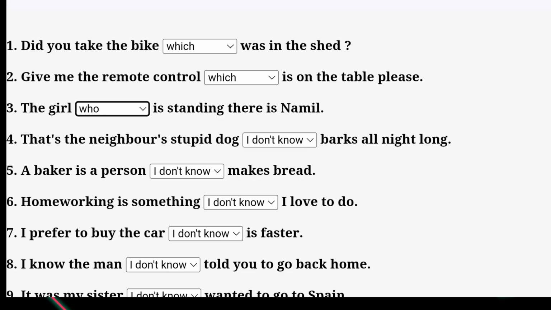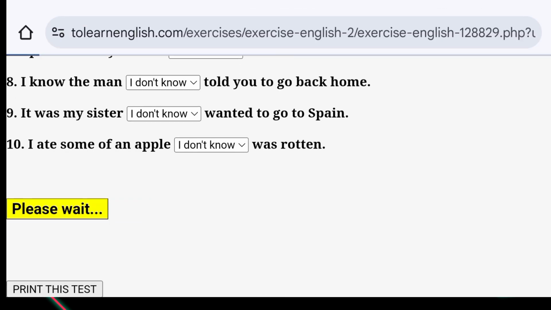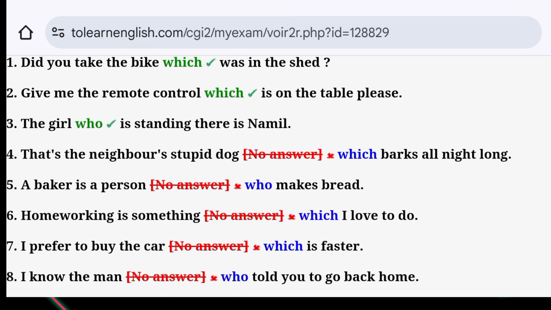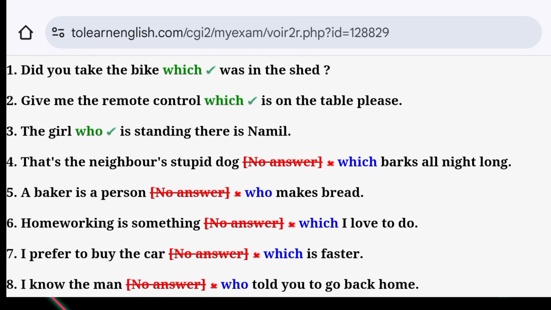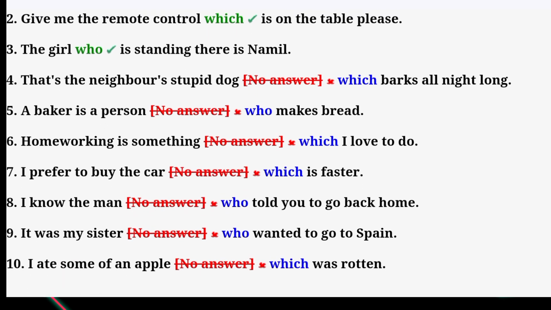Very simple. So you just do the test, you continue, and then you check your test. All right. We have here number 1 is correct. Did you take the bike which was in the shed? Give me the remote control which is on the shed, please. The girl who is standing there is Namil. And then we have 4, I did not answer, we have no answer. But then the app will show you the right option. This is the fun of the game.